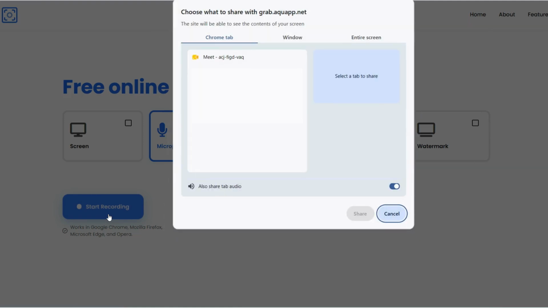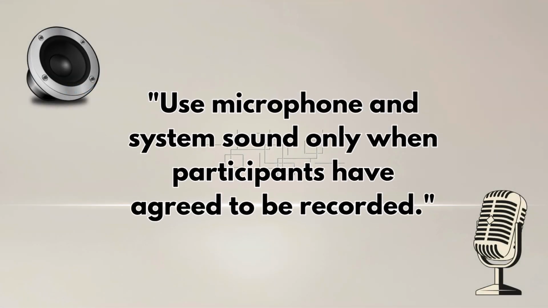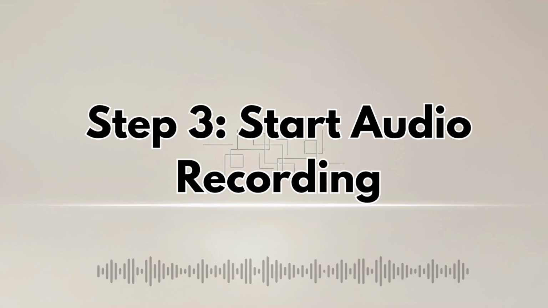Choose the Browser tab with the meeting. Make sure to toggle the button for the Also Share tab audio to capture the meeting audio clearly. After that, click Share to commence the recording. Make sure to use the microphone and system sound only when participants have agreed to be recorded.